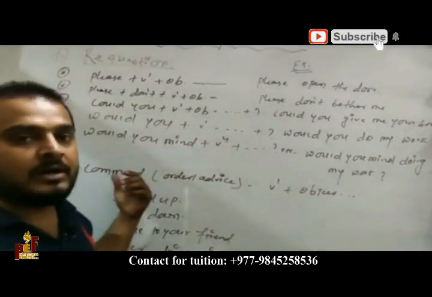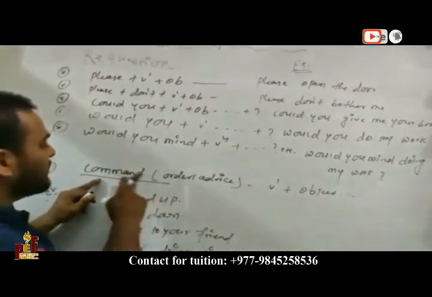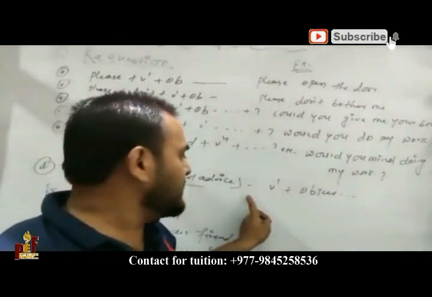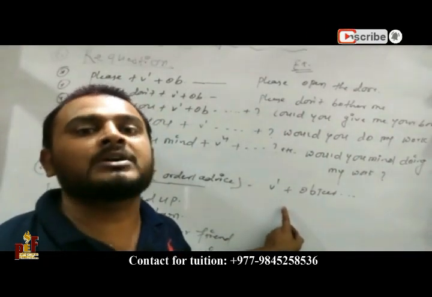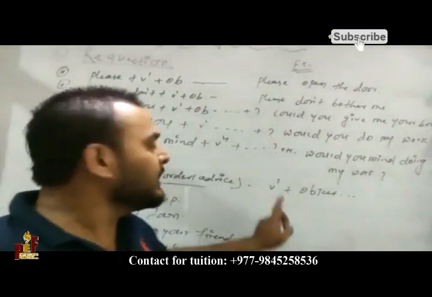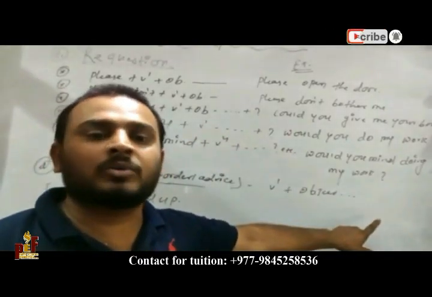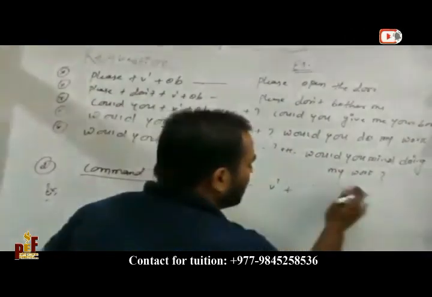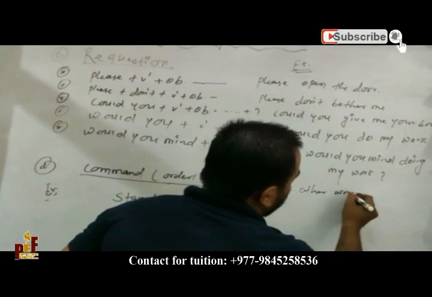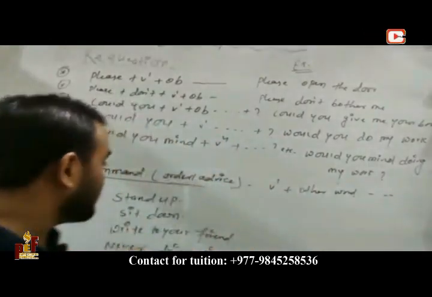Here, the fourth one we are going to study after WH question is command, order, advice. Command, order, advice always start from the first verb, that is called the main verb. There is no subject, only the main verb, and after it other words or an object.